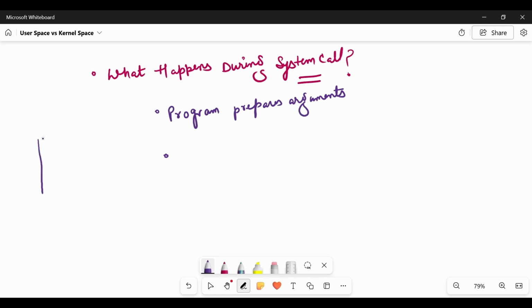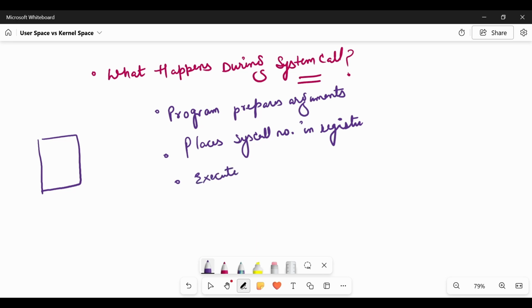Corresponding to every system call, we have a particular syscall number. So the syscall number is placed in a register, and after that it executes the syscall instruction. While executing, the CPU switches to kernel mode.